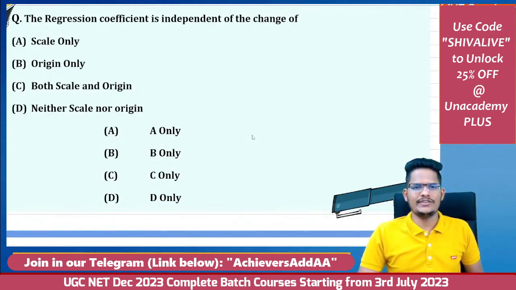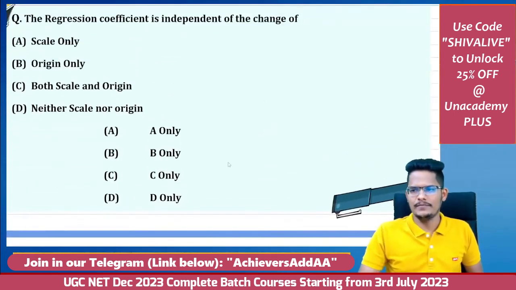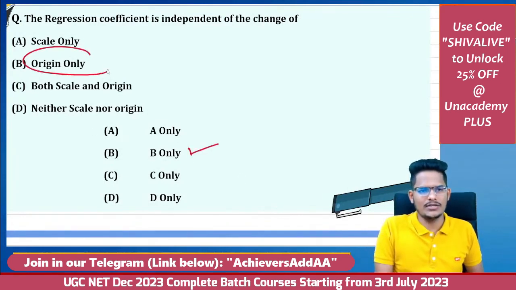The regression coefficient is independent of the change of scale, change of origin, both scale and origin, or neither scale nor origin. Option B is the correct answer. B is the correct answer, that is, it is independent of origin only, not of scale.